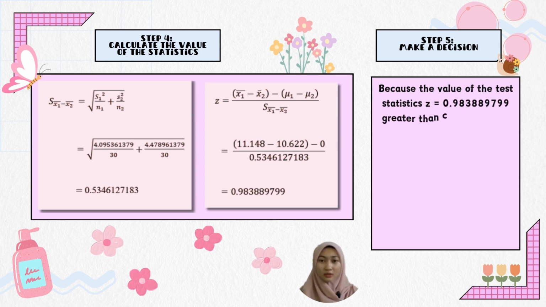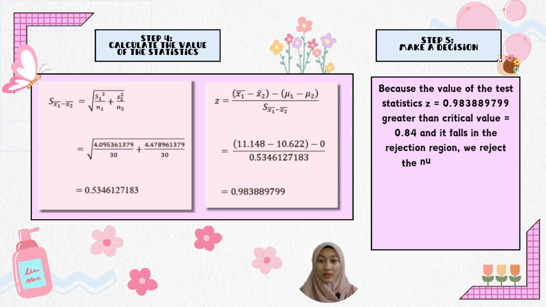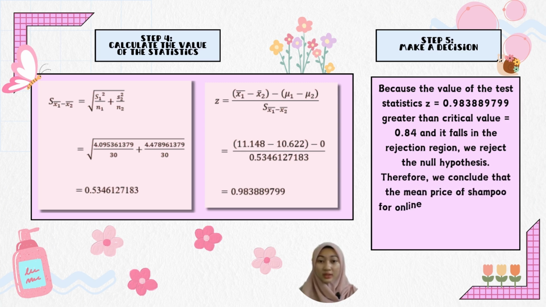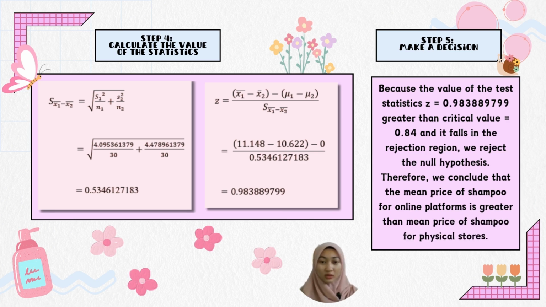First, we calculate the standard deviation of the difference in means, using the formula shown in the slide: the standard deviation of x1 bar minus x2 bar equals the square root of standard deviation 1 squared over n1 plus standard deviation 2 squared over n2. Then we substitute the values, and we get 0.53461271. After getting the standard deviation of the difference in means, we can calculate the test value with the formula: mean 1 minus mean 2, minus the bracket mu1 minus mu2, over the standard deviation of the difference in means. Substituting the values, we get